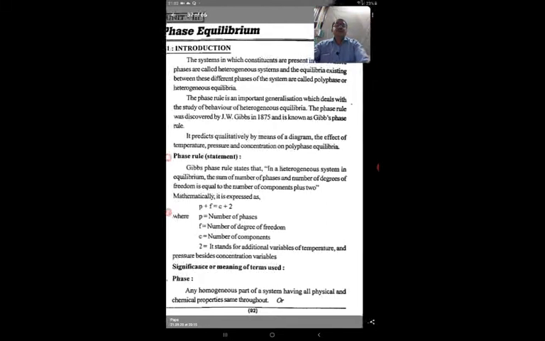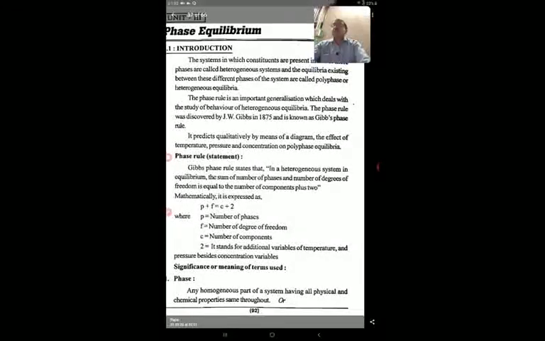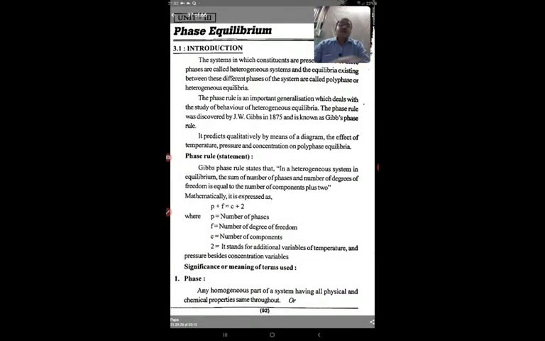The system in which constituents are present in two or more phases is called a heterogeneous system, and the equilibria existing between these different phases of the system are called polyphase or heterogeneous equilibria. The phase rule is an important generalization which deals with the study of the behavior of heterogeneous equilibria. The phase rule was discovered by J.W. Gibbs in 1875 and is known as Gibbs phase rule.